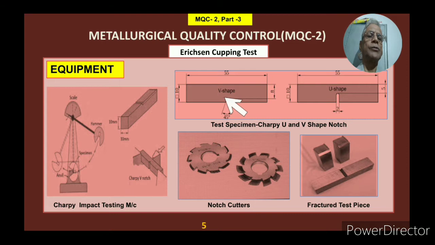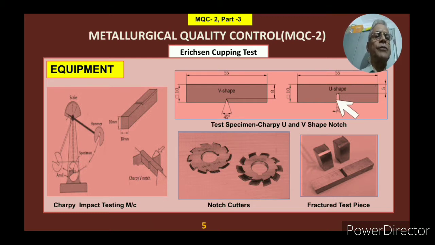Now going about the dimensions and other details of these test pieces. So these are the details of the test piece dimension. The total length is around 55 millimeter, and this is a 10 millimeter square cross-sectional area. The height, if you see this V notch, from the top it is 8 and from the bottom it is 2 millimeter.